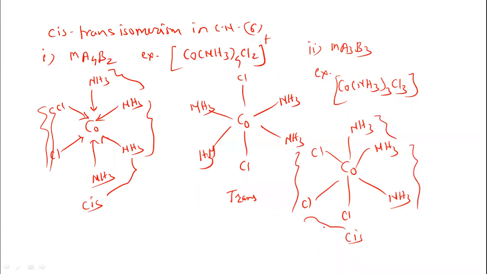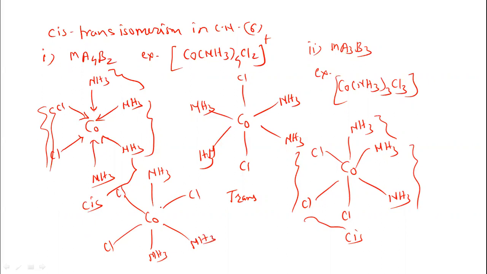Let us represent the trans isomer here. It is very simple to represent the trans isomer. Practice is required to represent the isomers. The two same groups are on the opposite positions: NH3, NH3, Cl, Cl on the opposite sides, and then NH3 and one chlorine group.